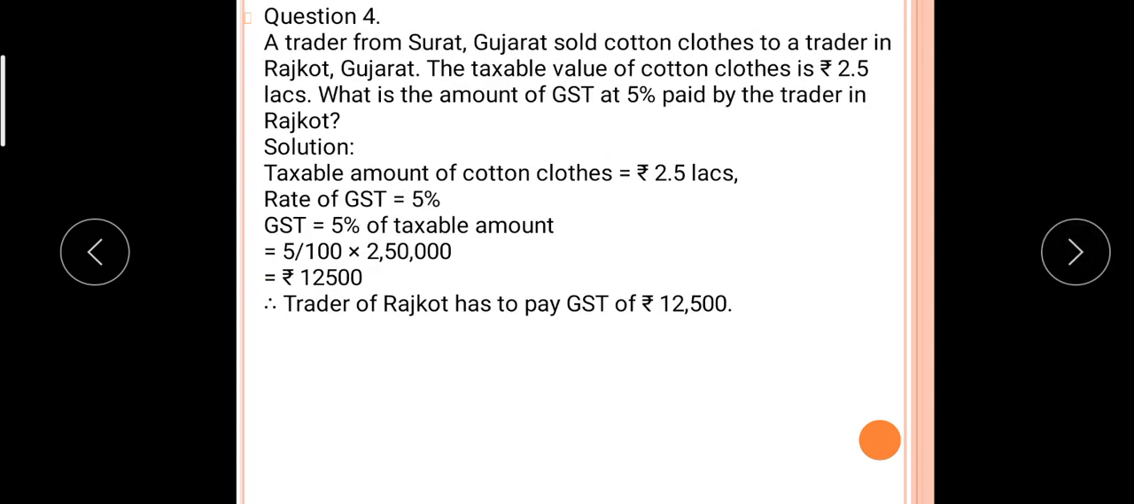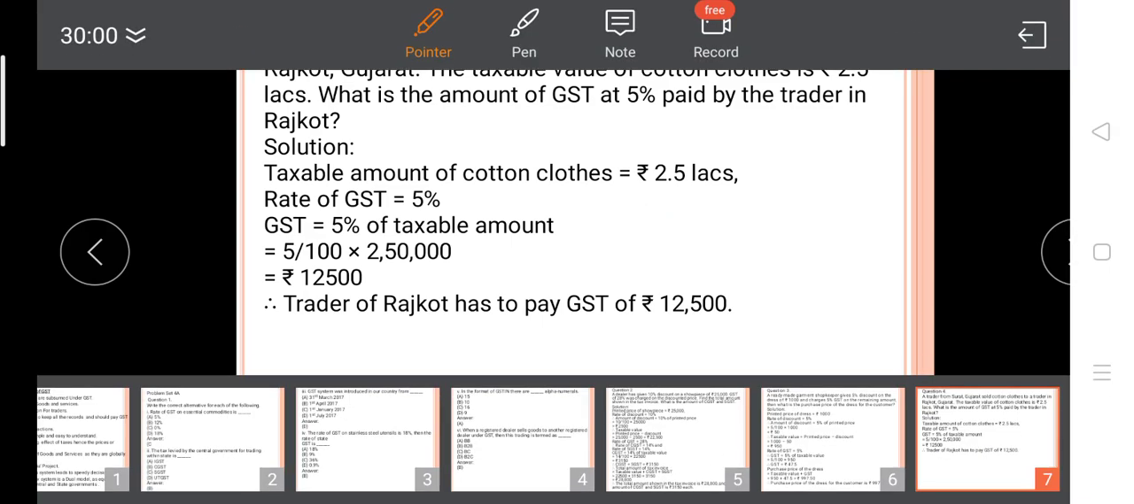Same as question number two. Now, a trader from Surat, Gujarat sold a cotton cloth to a trader in Rajkot, Gujarat, within a state. The taxable value of the cotton cloth is 2.5 lakhs. So what is the amount of GST at 5% paid by the trader in Rajkot?